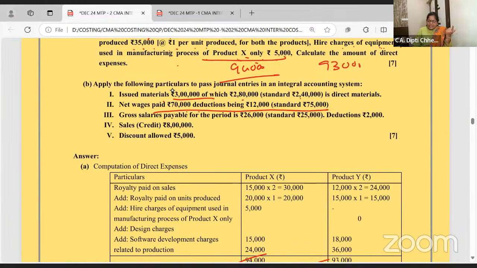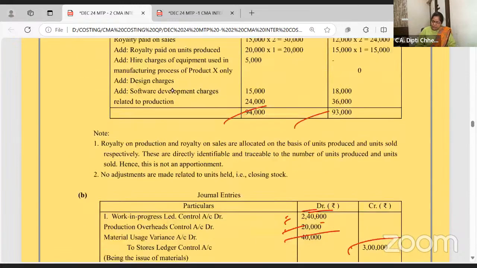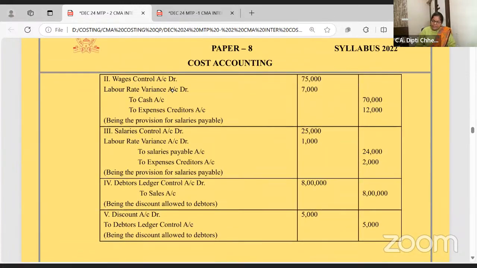Wages 70,000. Net wages, deductions being 12,000. I think there won't be a deduction in direct. 75,000 is the standard, but actual is only 70.